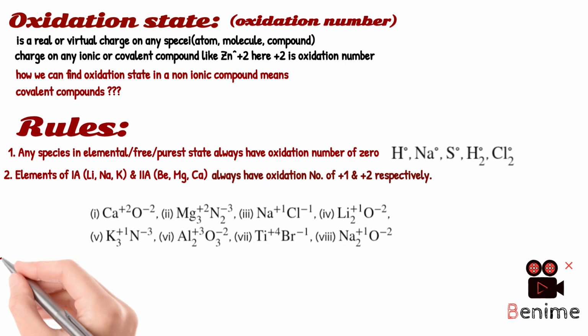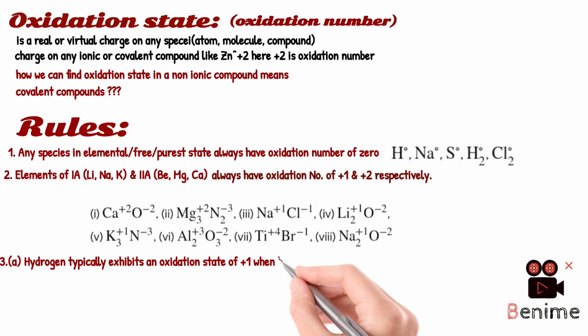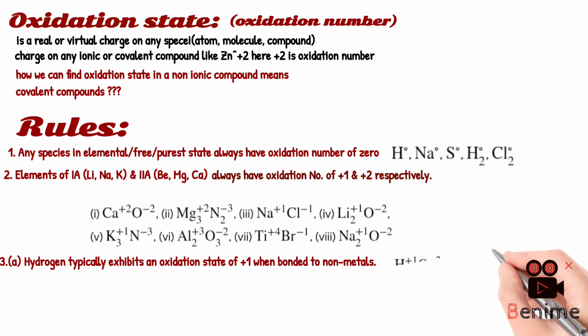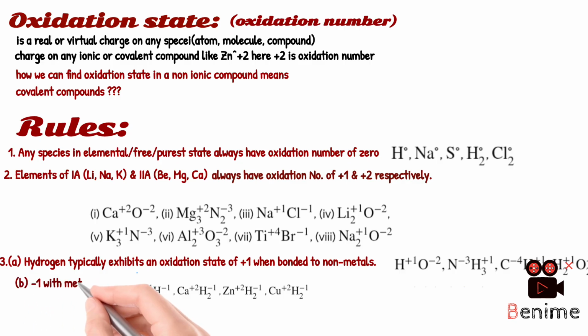Now the third one is that hydrogen typically exhibits an oxidation state of +1 when bonded to a non-metal. For example, in ammonia, NH3, hydrogen is bonded with nitrogen, which is a typical non-metal. So here the hydrogen has a +1 oxidation number. Similarly, hydrogen has a -1 oxidation number with metals. Like in sodium hydride, hydrogen has -1 because it is bonded with sodium, which is a metal, and sodium has a +1 oxidation number here.